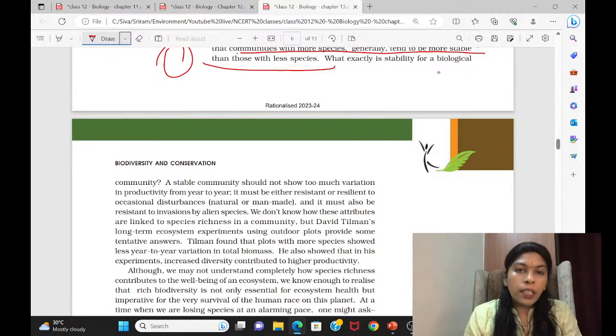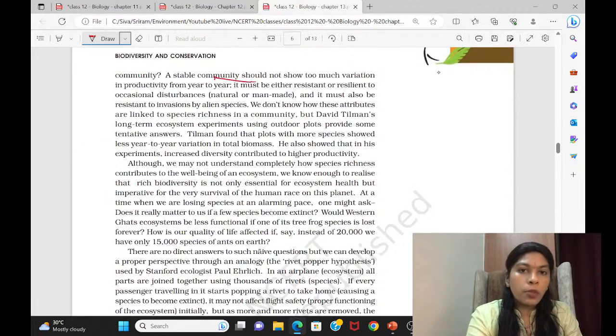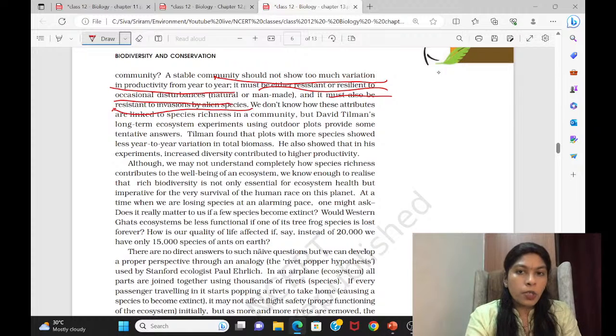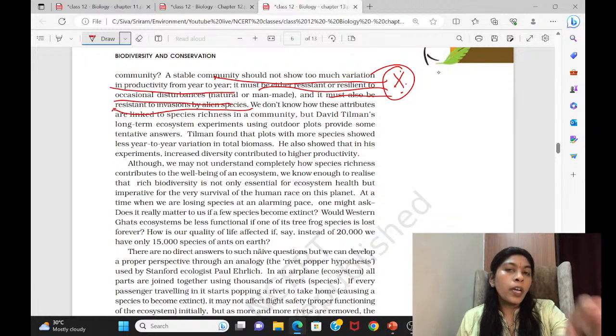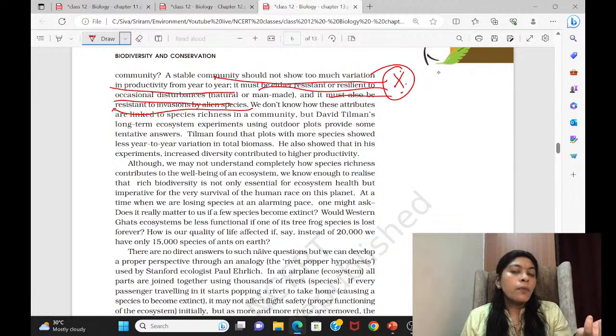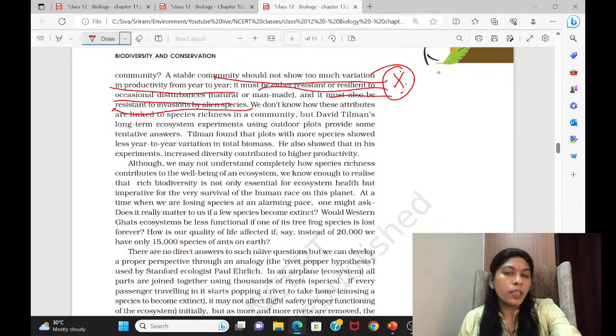Why are they giving that point? They're explaining that also. A stable community should not show too much variation in productivity from year to year. It must be either resistant or resilient to disturbances, and it must also be resistant to invasions of alien species. So read this. We are saying that biodiversity is important for stability. This much only they would have written in any book. They are giving a reason why we are saying that biodiversity will bring a stable community. The reason is all these things. So read it.